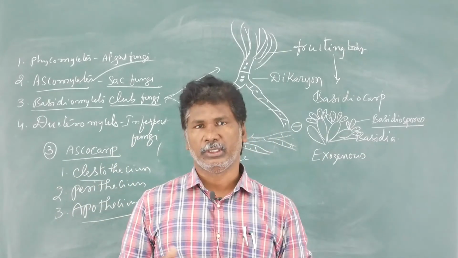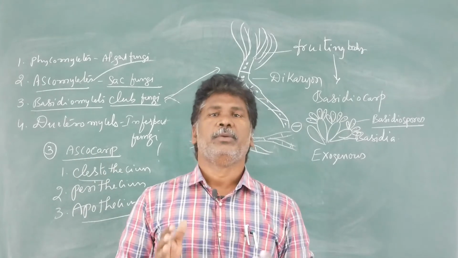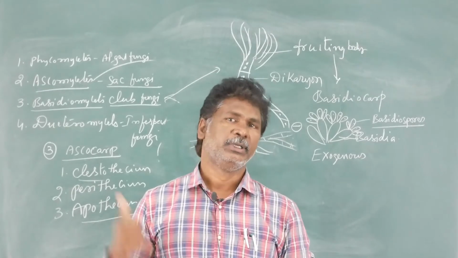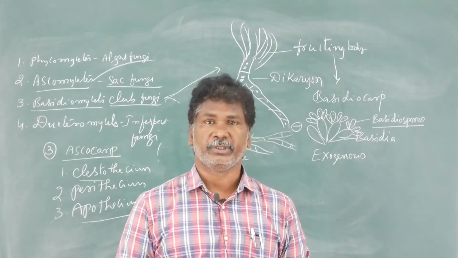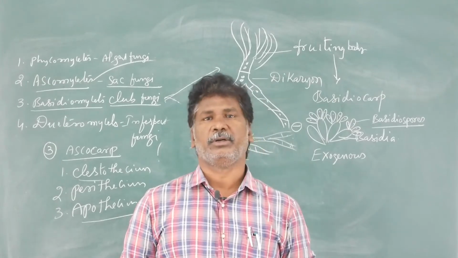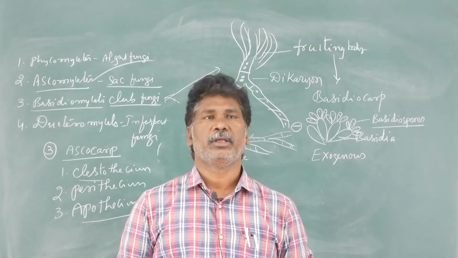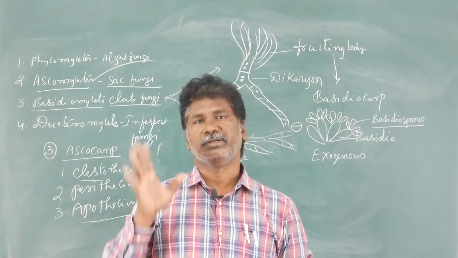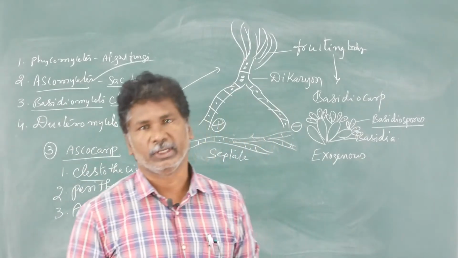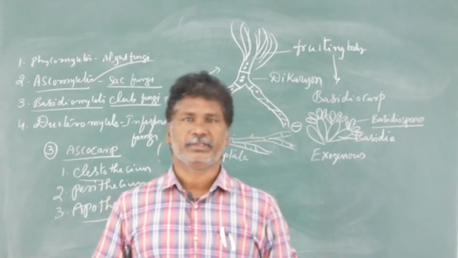Red rot of sugarcane is caused by a fungus called Colletotrichum. Blight of potato is due to the fungus Phytophthora. Also, most importantly, the fungus Trichoderma is used as a biopesticide or biocontrol agent, and it also belongs to Deuteromycetes. This is the total fungus chapter. Up to here, this chapter is done.